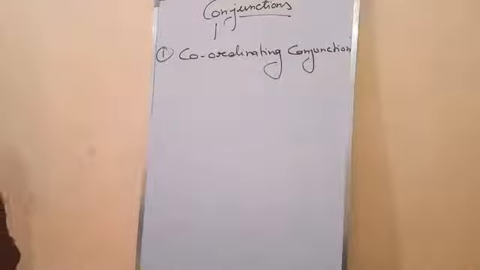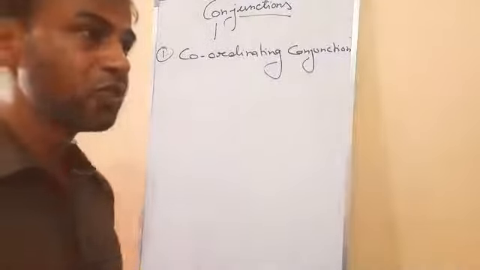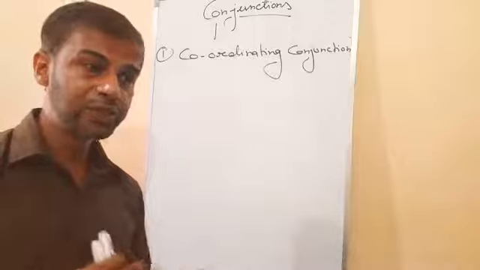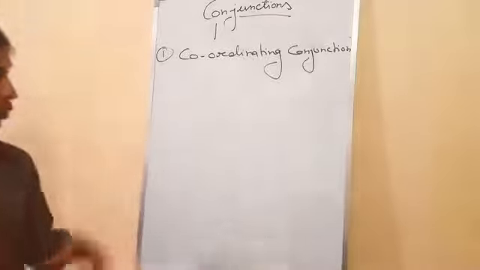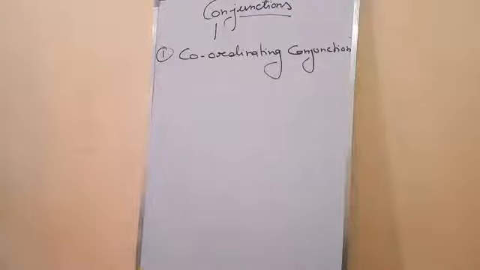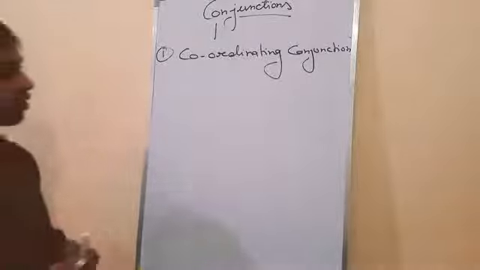Coordinate conjunctions you will find in compound sentences also. Compound sentences means it joins two independent clauses. The words which come in coordinate conjunctions, I am going to write here so that you may understand. Understand, students? Words like and, but, or, nor.